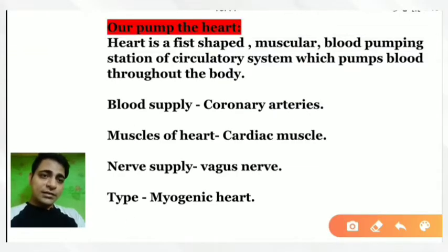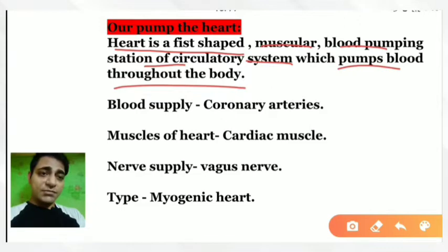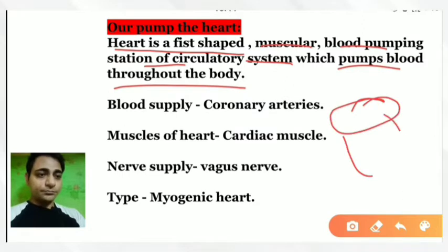Now we'll see the definition of the heart. Heart is a fist-shaped muscular blood pumping station of the circulatory system which pumps blood throughout the body. You have to remember that the shape of the heart is just like our fist. This is the fist. The shape is of a fist or a pear, a fruit you must have seen in the Ice Age movie. The squirrel used to run behind the pear fruit. So the shape of our heart is kind of like the pear fruit.